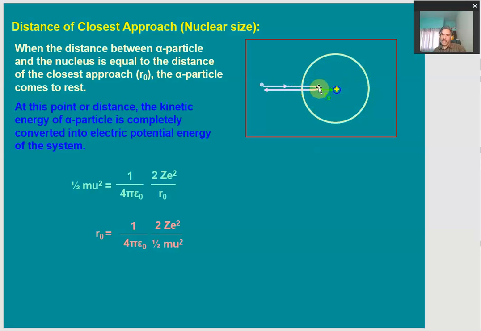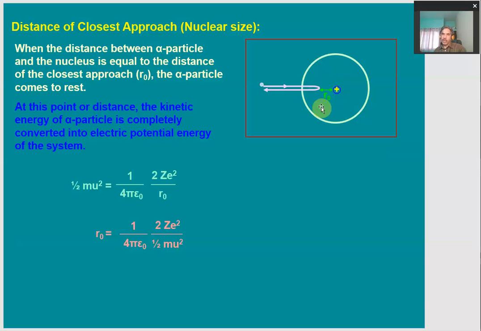From there, due to the repulsive forces, the alpha particles are sent back along their own original path. So this is the minimum distance, or closest distance, up to which the alpha particle can go towards the nucleus. This closest distance is called the distance of closest approach.